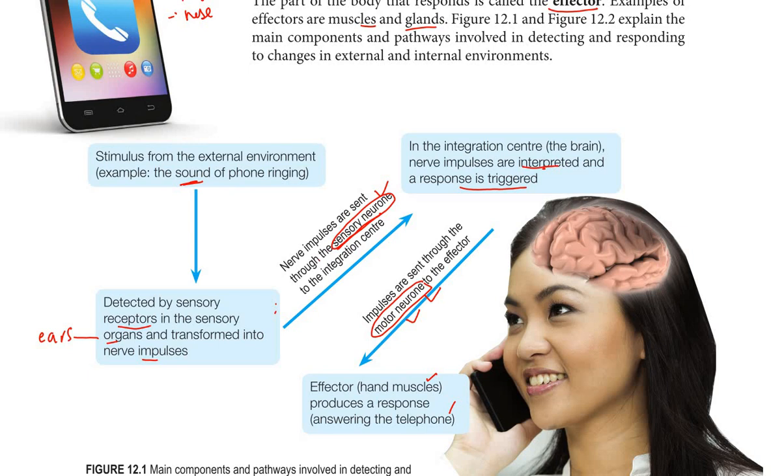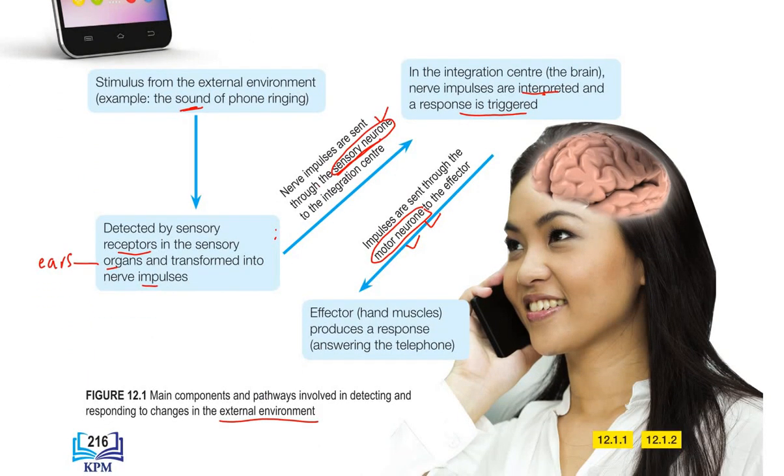The impulse is sent through the sensory neuron to the brain, where it is interpreted and a response is triggered. Then the impulse is sent back to the effector by the motor neuron, and the effector produces a response. So this is detecting and responding to changes in the external environment. Later I will continue with the internal stimulus, or internal environment.